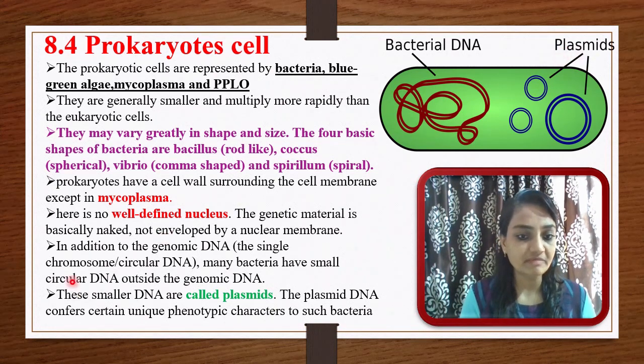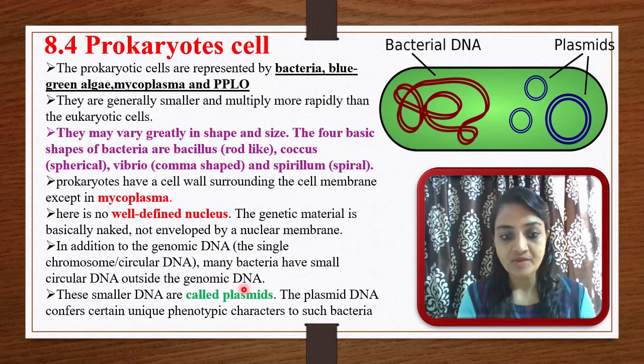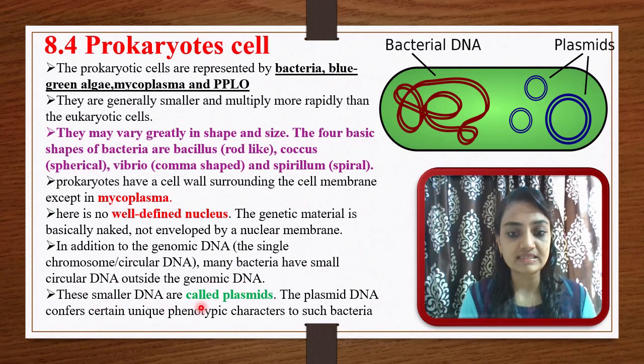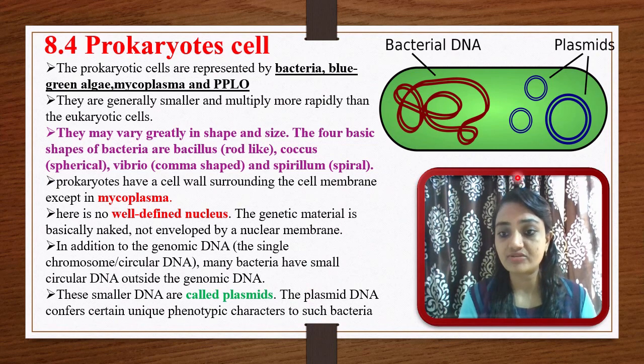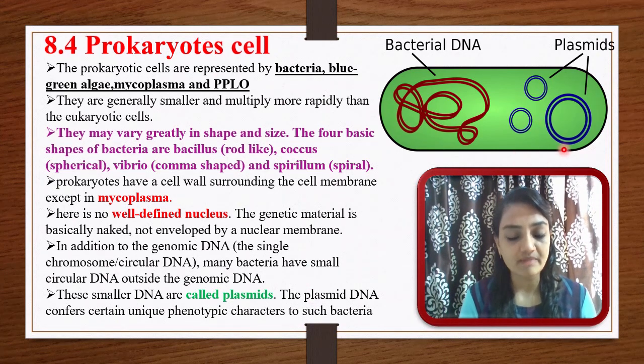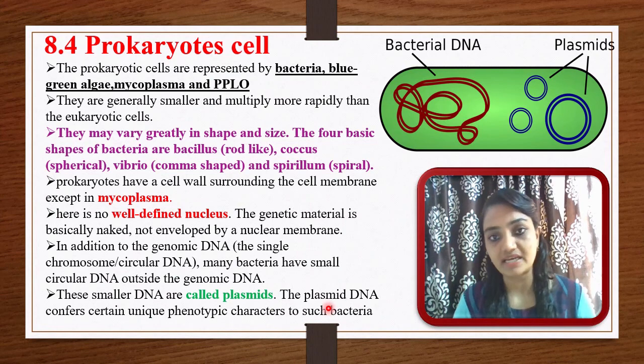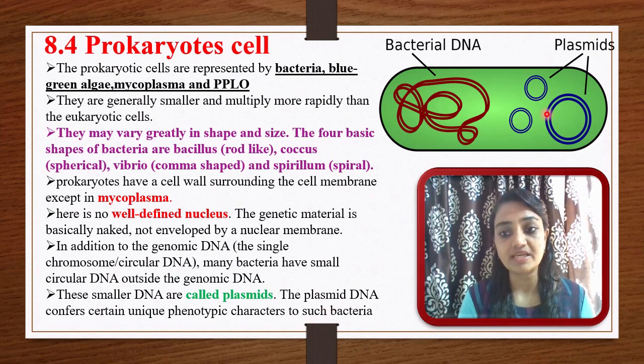Let me repeat. In addition to the genomic DNA, that is a single circular chromosome, many bacteria have small circular DNA outside the genomic DNA, and these smaller DNA are called plasmids. In the diagram, the blue circular DNA is the plasmid. Plasmid DNA confers certain unique phenotypic characteristics to such bacteria, so many characteristics are due to the presence of a plasmid.